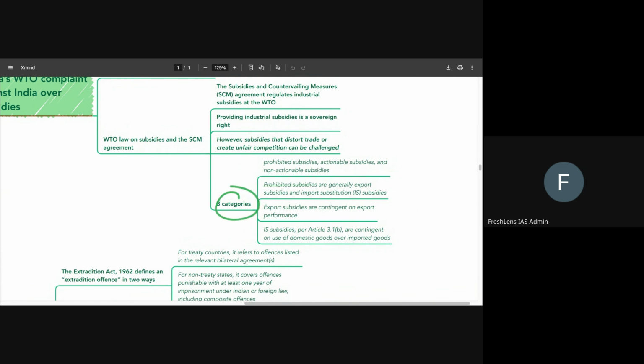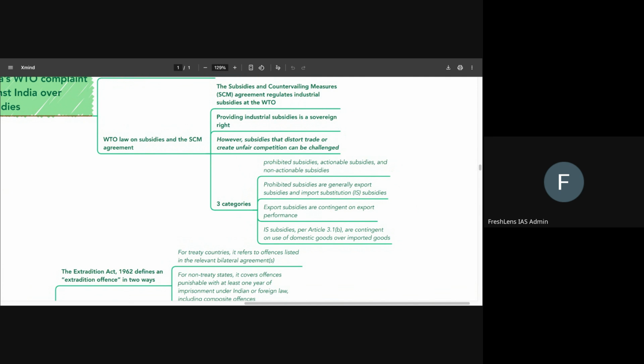Then we go to prohibited subsidies. We need to clearly know that there are two kinds of subsidies under this category. One is export subsidies and another one is import substitution subsidy. The export subsidies are essentially those subsidies which are contingent upon export performance. For example, if Indian exporters are told that if you export 5 to 7% of a particular commodity, then you will get a subsidy of, say, 1,000 rupees, then you can say that this is an export subsidy, which is contingent upon the overall export performance by an exporter.